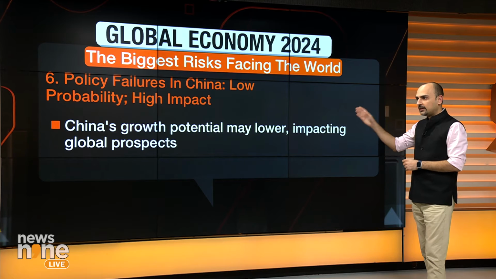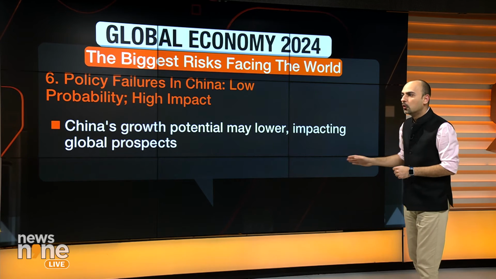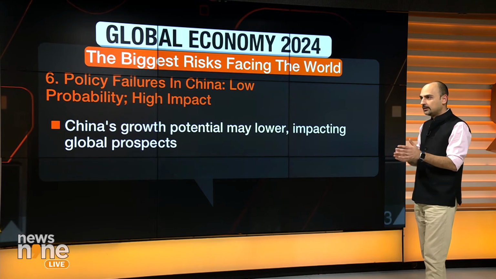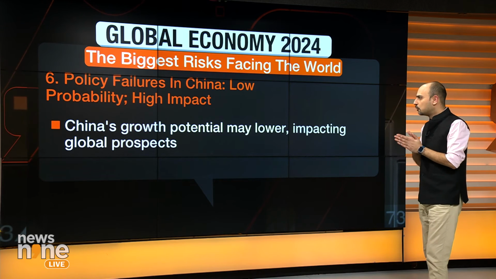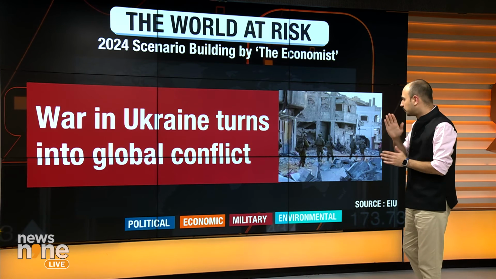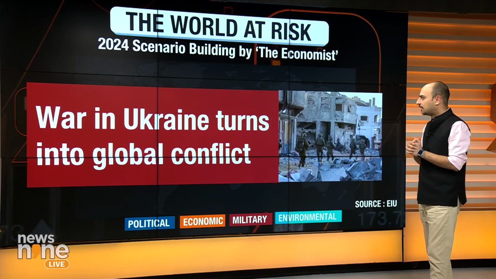Hopefully, low probability should continue to be a low to no probability, because if this were to happen, then we are really looking at a major long-term economic impact for the world. Let's move on. What's the next risk we are talking about? Let's move to the military risks in action.